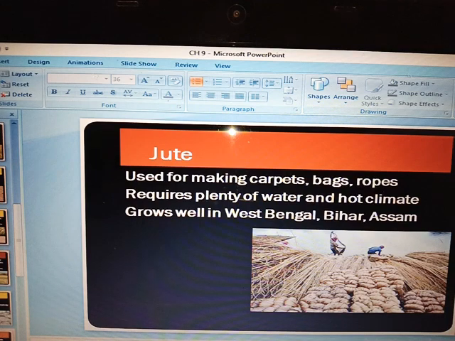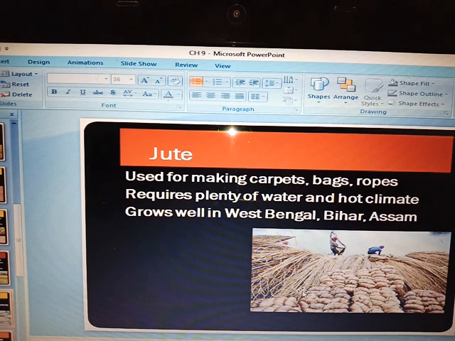Next we come to our second cash crop, that is your jute. You can see the picture of jute. It is like long strings, a binding material and a strong material.